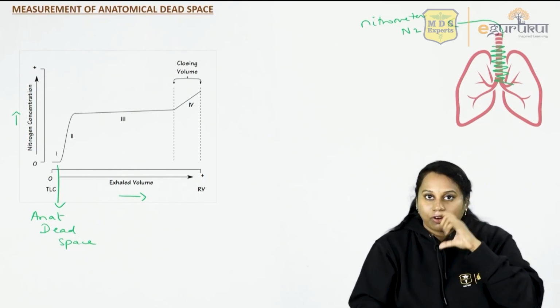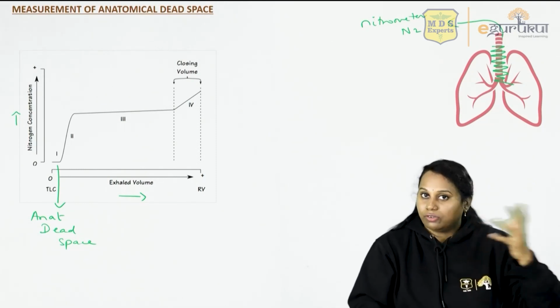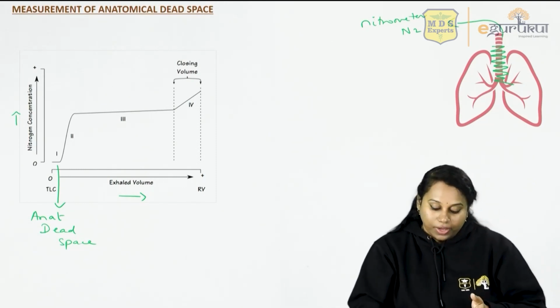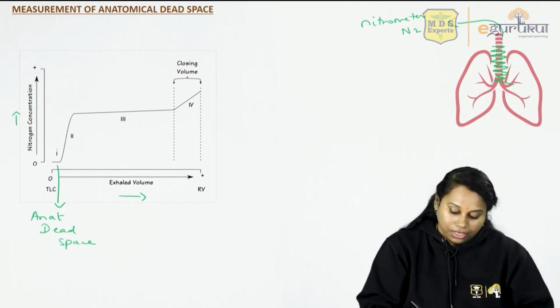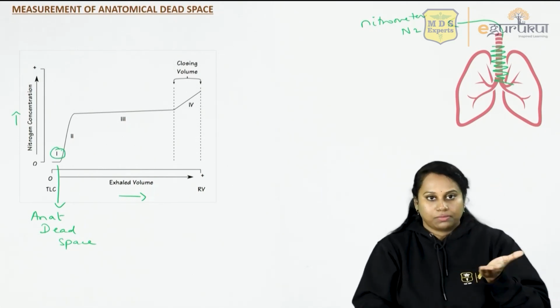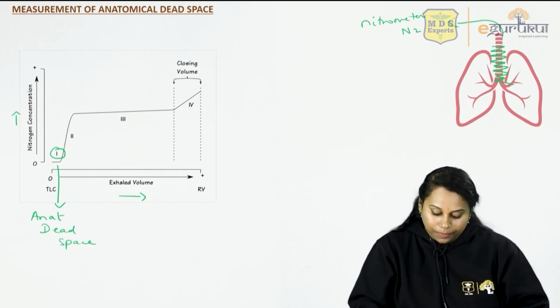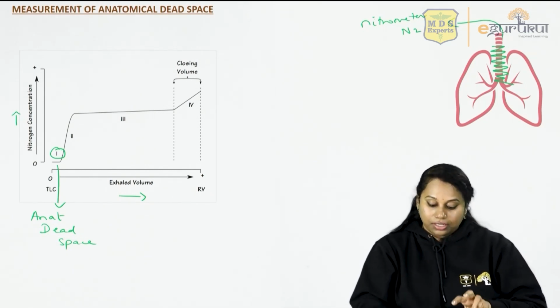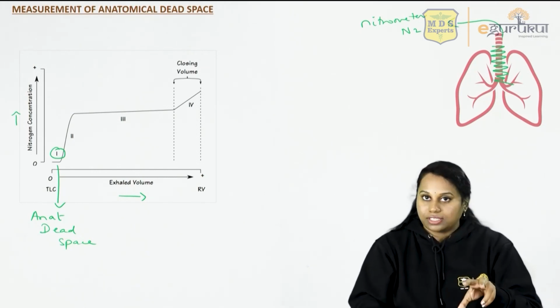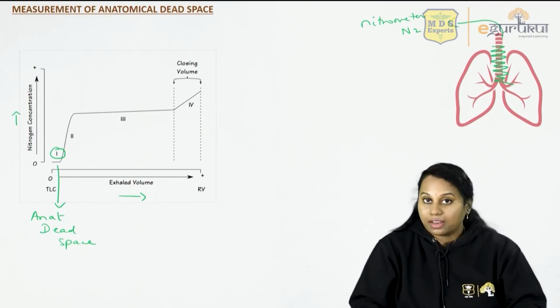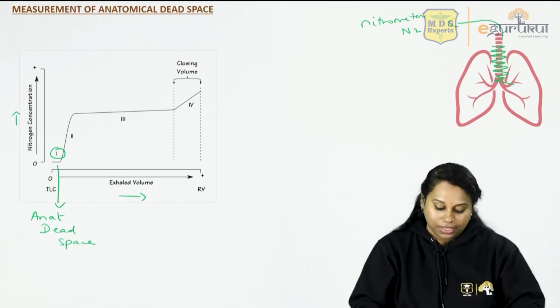So this air in your trachea and bronchi will have only oxygen in it. That's why the nitrogen concentration is very low in phase 1, so the line is at the bottom. If you measure this phase 1, it will give you the anatomical dead space, because that is the air which came out through the anatomical dead space.